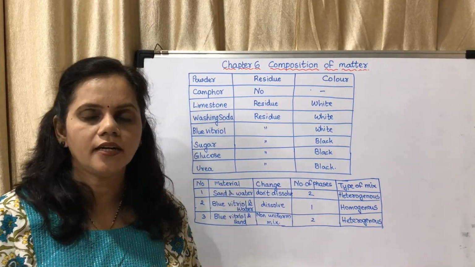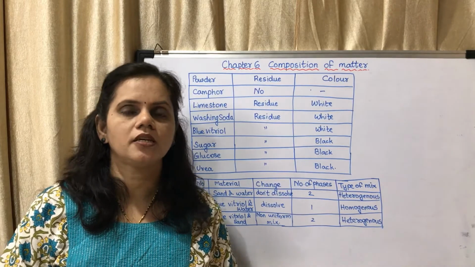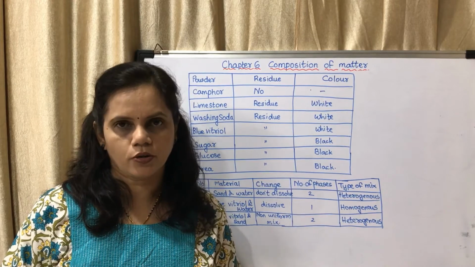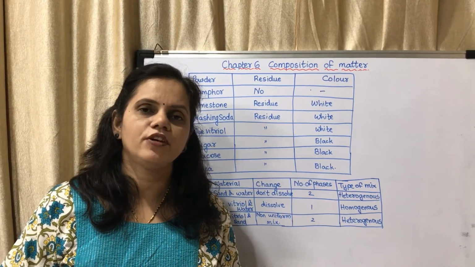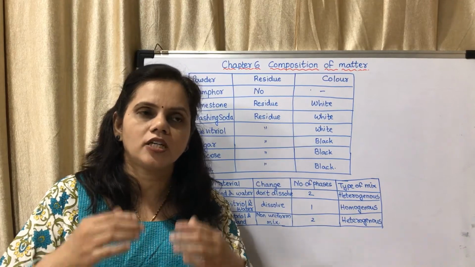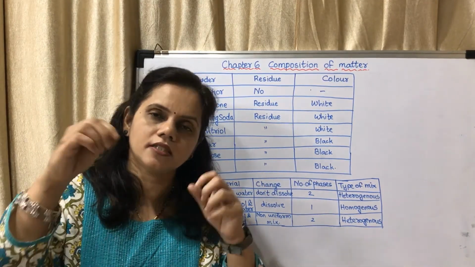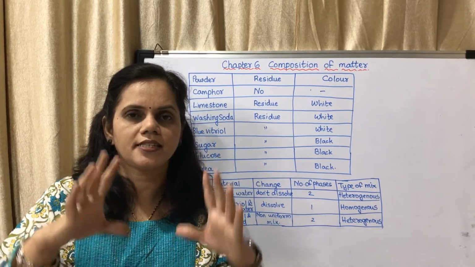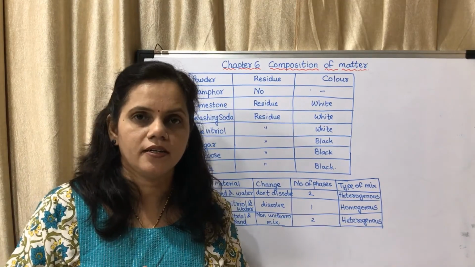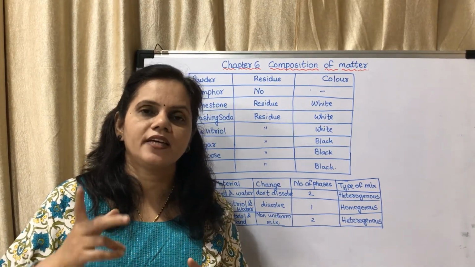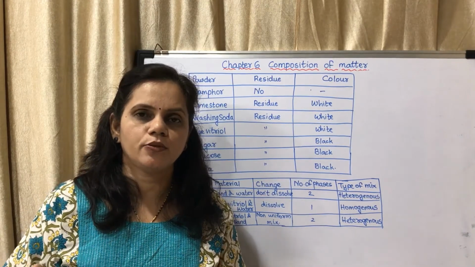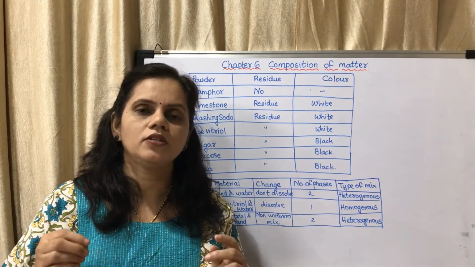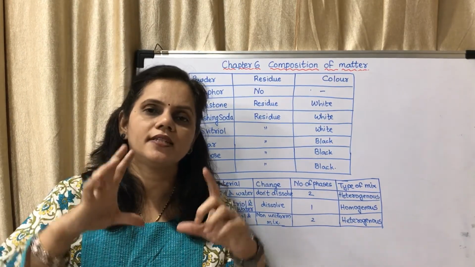When I had drawn the chart, I had shown there are two types of mixtures, homogeneous and heterogeneous. Homogeneous means uniform throughout. For example, if you add salt into water, you cannot see salt in it. The salt dissolves and it forms a single phase, a single type of substance, a single liquid. If we can see two different types, then it is said to be two phase. If it is only one type, then it is a single phase.